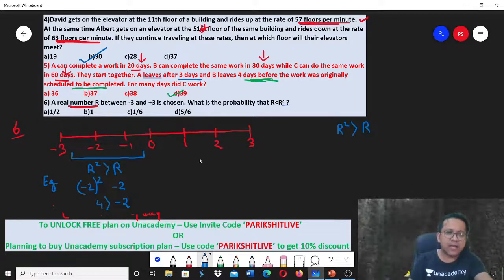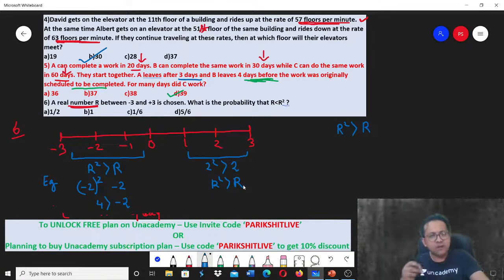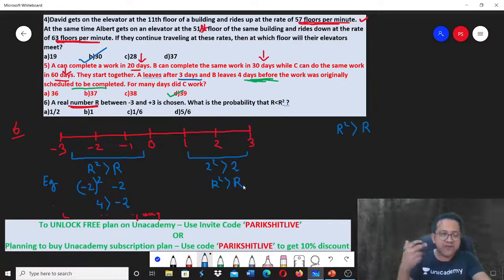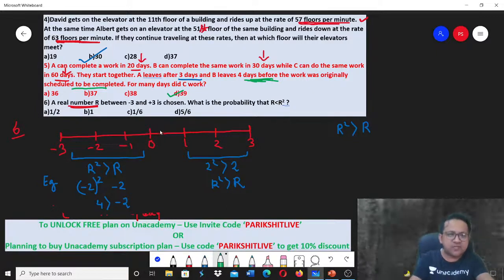Right hand side, think about from 1 to 3. Let's say you take the example of 2. 2 square will be greater than 2. In other words, r square will always be greater than r. If you take 1.5, 1.5 square is 2.25, so r square is always greater than r. Where will r square not be greater than r? Only in this region, from 0 to 1. In this region, this will not happen.